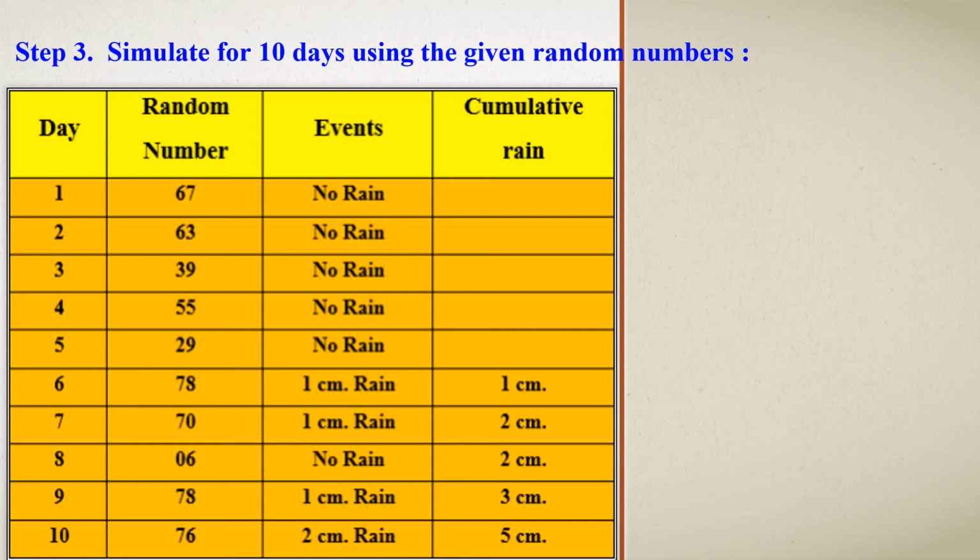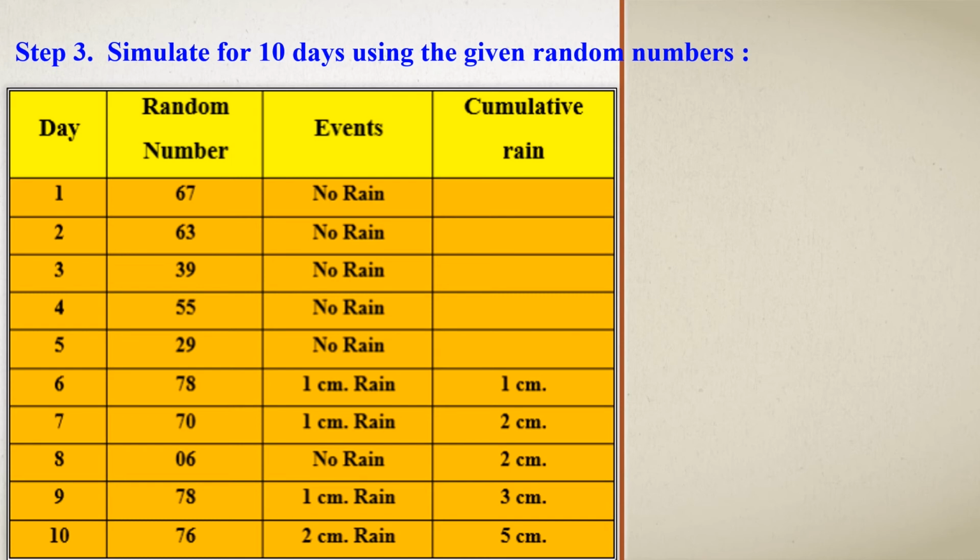Let's see the first day. The first day the random number assigned is 67. Let's check which class interval 67 lies in, in the second table. Because in the second step we created the distribution, that is, no rain on the previous day. So 67 is between 00 to 74. So that event is no rain. According to that, we will check each class interval with the day's random number. So fill the remaining columns like that.